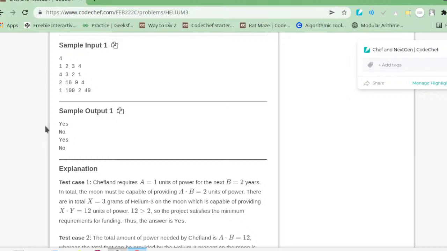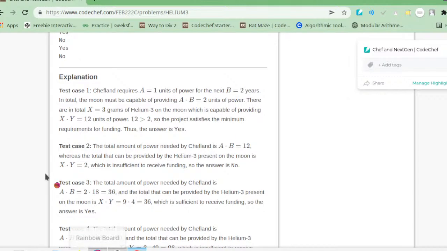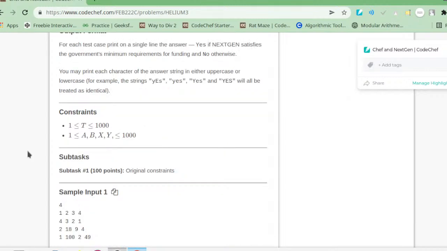Now here comes the important part: how we can understand what they're asking in the question. Chef requires A units of power for the next B years. Don't worry guys if you have not understood this question, that's why I'm here. I will help you to understand and even to submit this question.